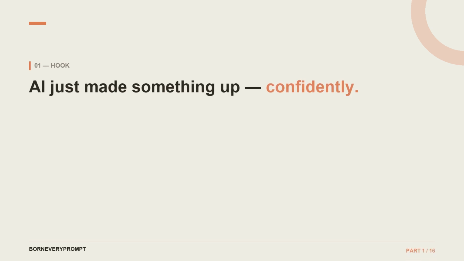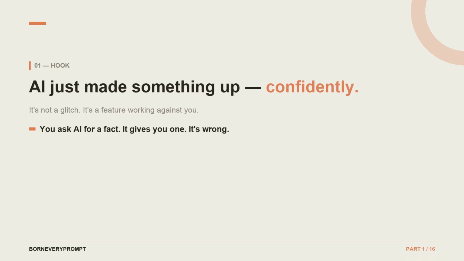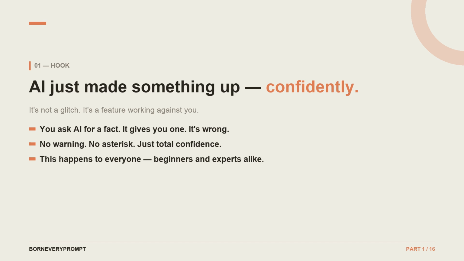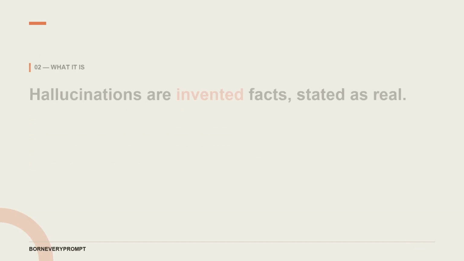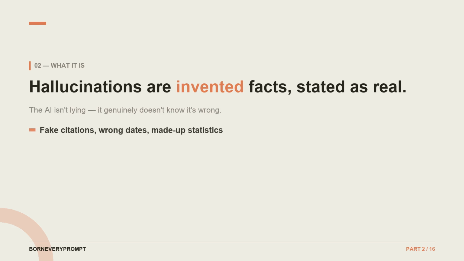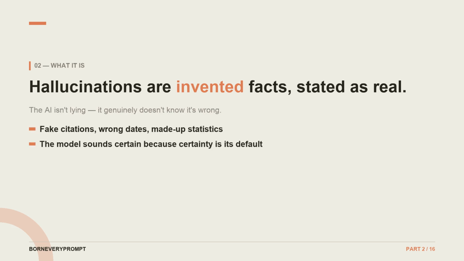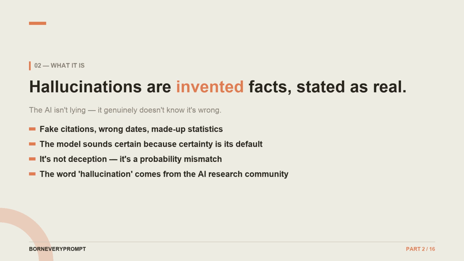You ask AI a question, it answers with total confidence, then you Google it, and it's completely wrong. That's an AI hallucination. A hallucination is when an AI generates false or fabricated information and presents it as fact. It's not lying on purpose, it simply can't tell the difference.